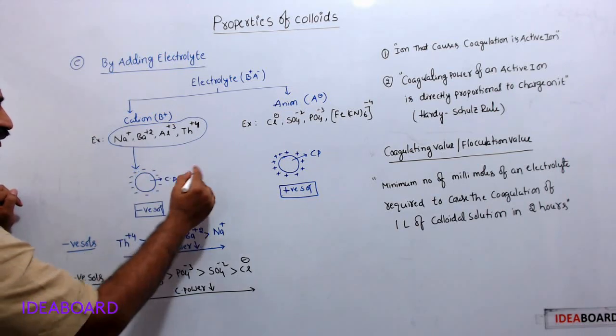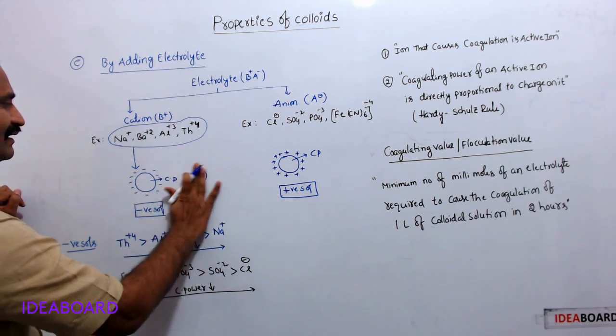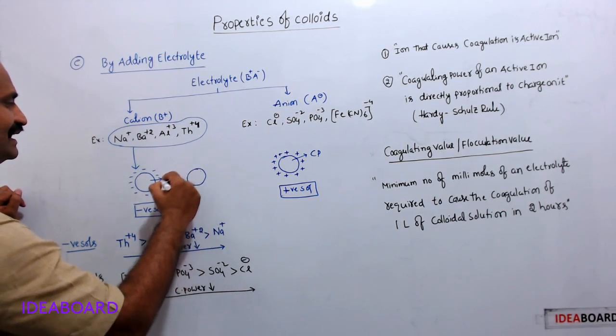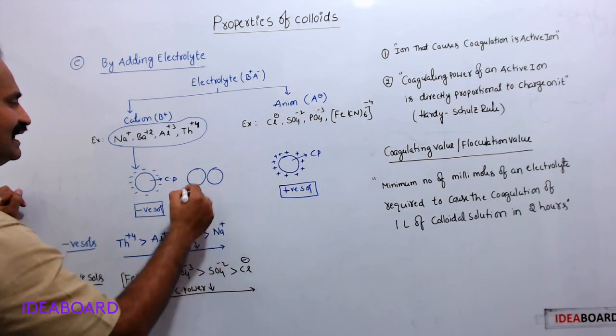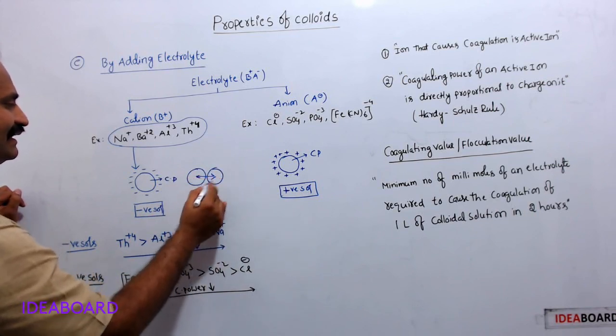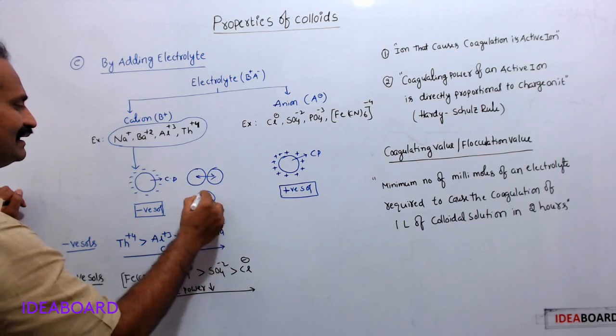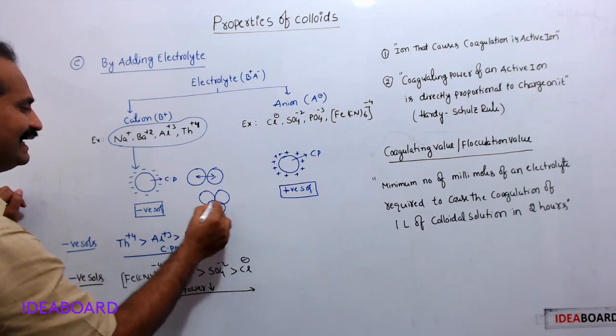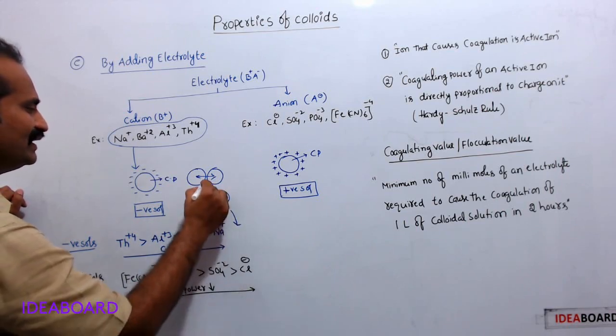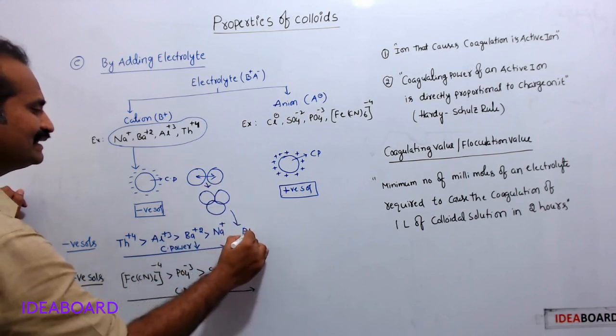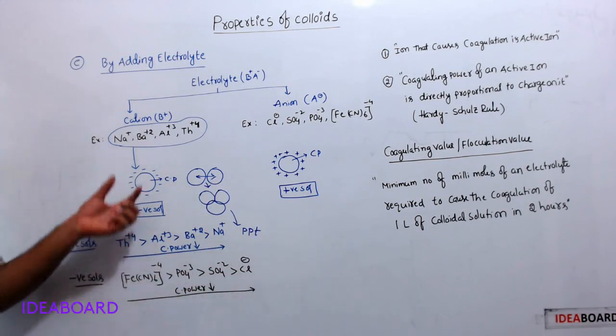Once these colloidal particles are neutralized, they become chargeless. When they become chargeless, they are attracted. Therefore, these particles aggregate together and finally this leads to precipitation.